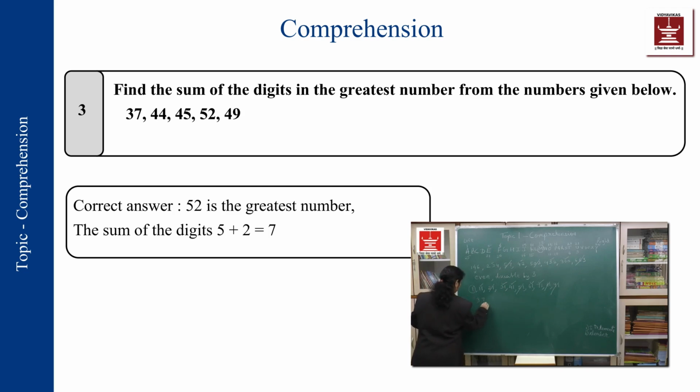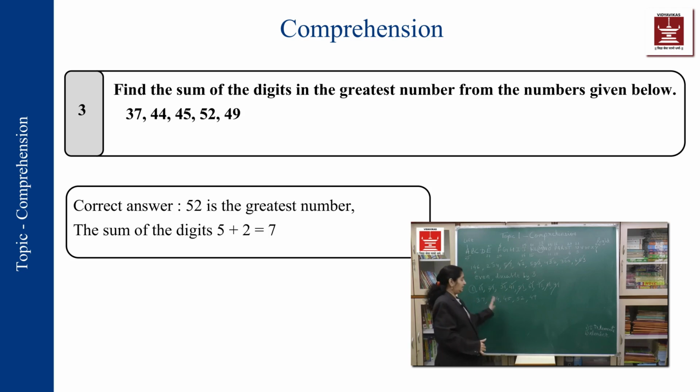Series is 37, 44, 45, 52 and 49. Okay, the series is not very big. The series consists of 2-digit numbers. And what is asked is: find the sum of the digits in the greatest number from the numbers given below. Okay. Now, which is the greatest number in all of these numbers?